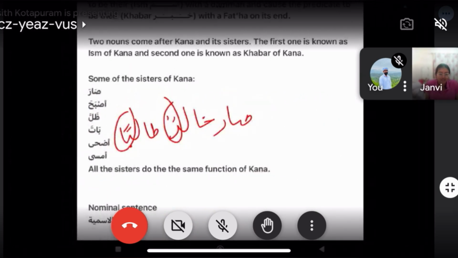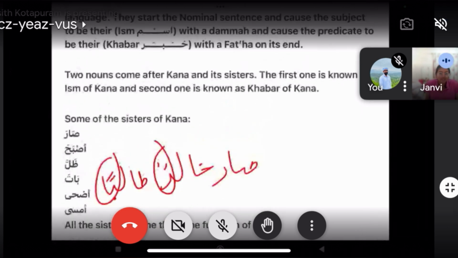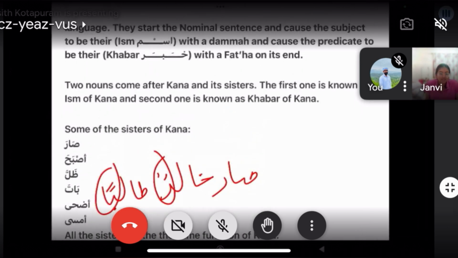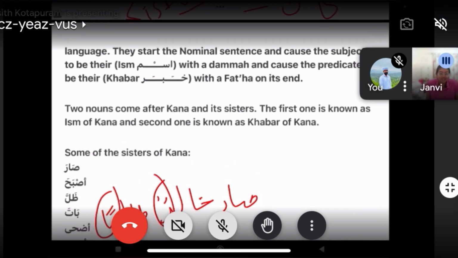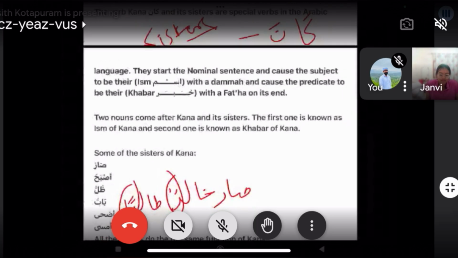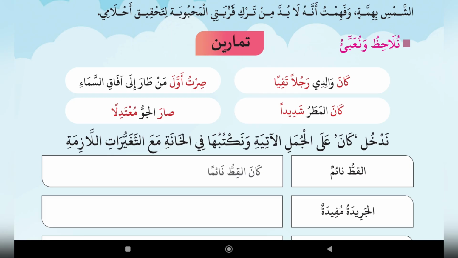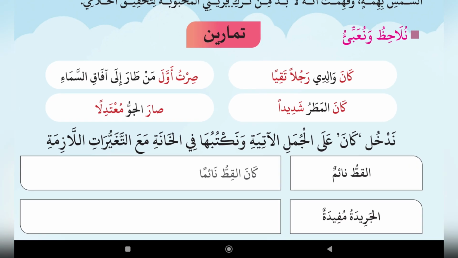What is the function of Kana? Kana enters a nominal sentence. What happens if Kana enters a nominal sentence? The subject of Kana will be in nominative case and the predicate of Kana will be in accusative case. So now let's have a look at how this lesson is applicable in the first lesson.